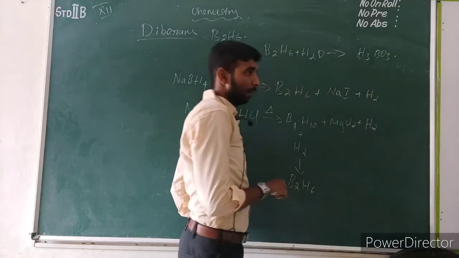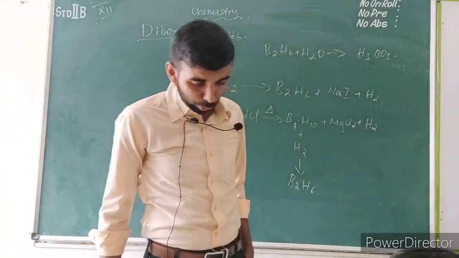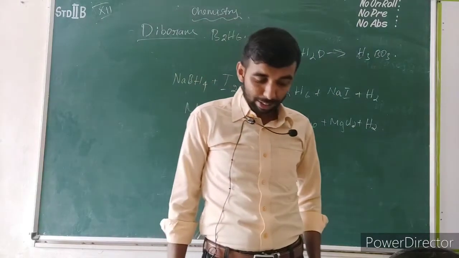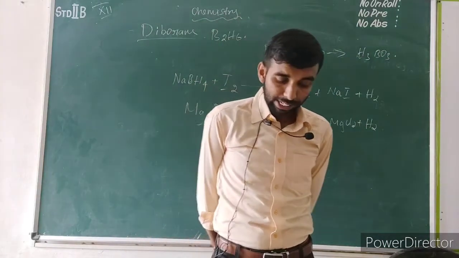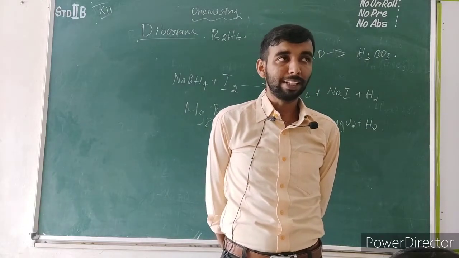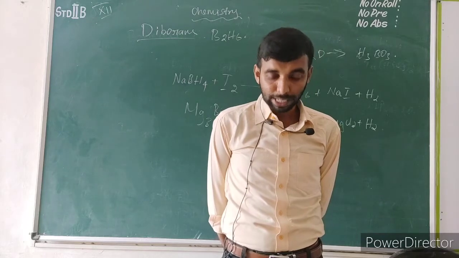This is the formula of boric acid. Next, sodium borate. If the reaction occurs between the alkali, sodium hydroxide, and diborane and H2O, the product formed is sodium borate. The formula of sodium borate is NaBO2.